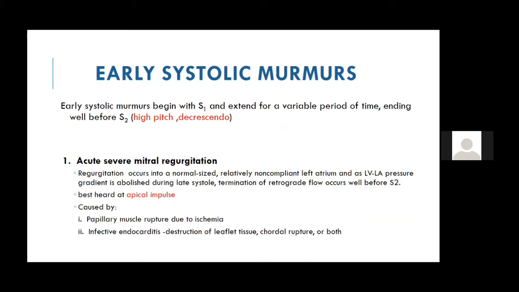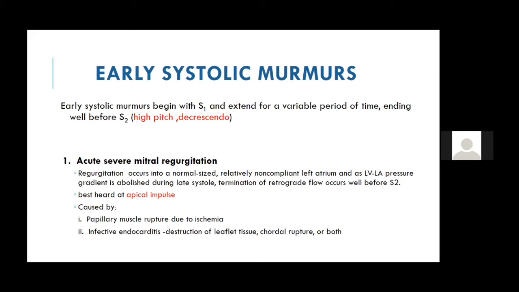Now, why it happens: normally in chronic MR, we know the pressure gradient between the LA and the LV is very high. In acute MR, all the blood goes from the LV to the LA, and the LA is not dilated. It is a normal size, non-compliant LA. So the LA pressure becomes very high, the gradient between the LV and the LA is very small, and the gradient is abolished later during systole. It is there only in the early part of systole. That is why you get an apical short MR murmur.